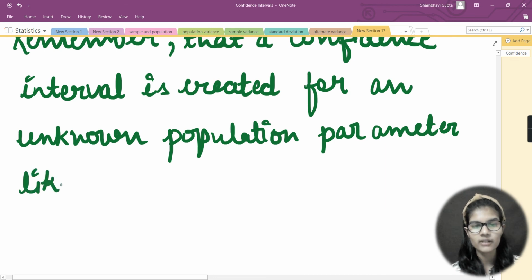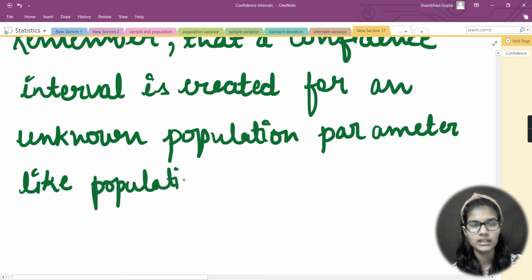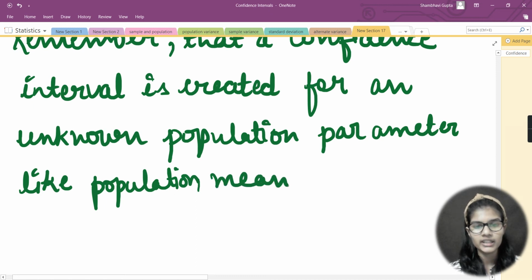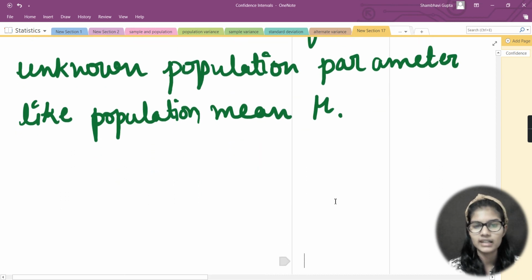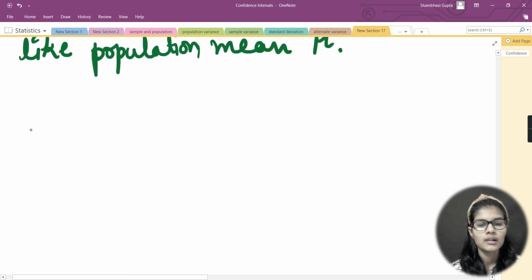Now, what are population parameters? Like population mean. This population parameter includes the population mean, and that is mu, right? So this is one example. Remember that a confidence interval is created for an unknown population parameter like population mean. So whenever you create the confidence interval, it is created for population parameters like population mean, population standard deviation, and all those things, correct?